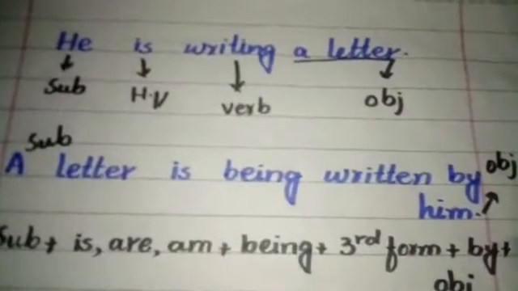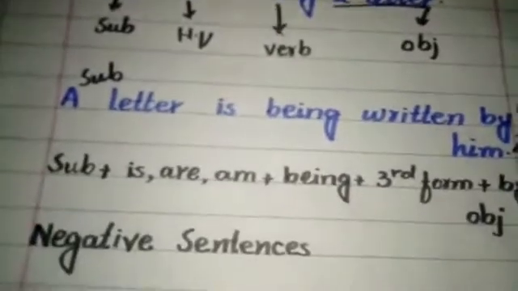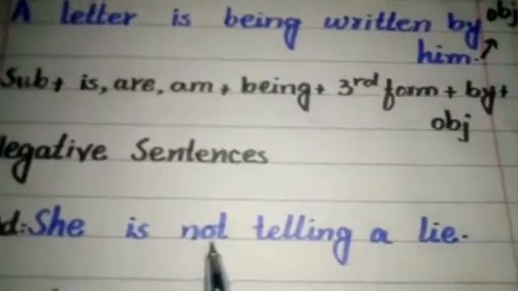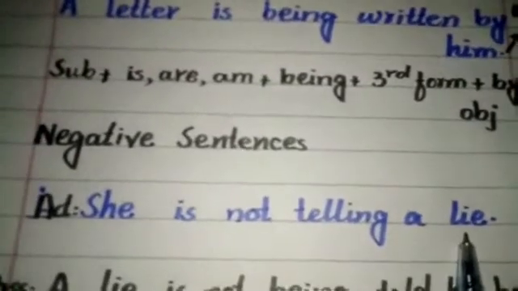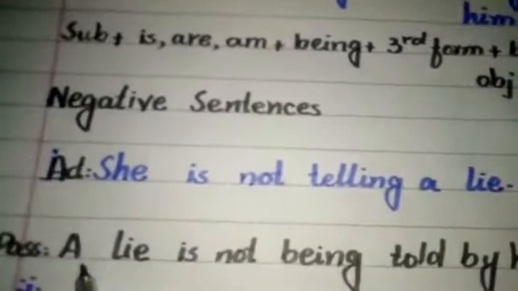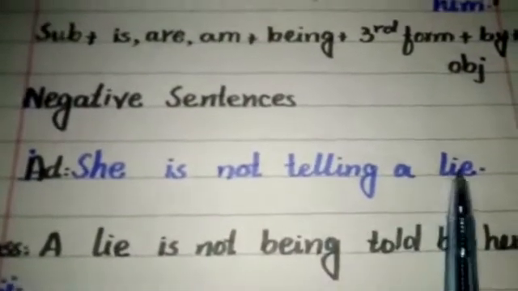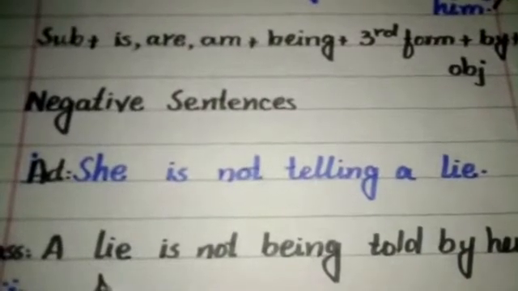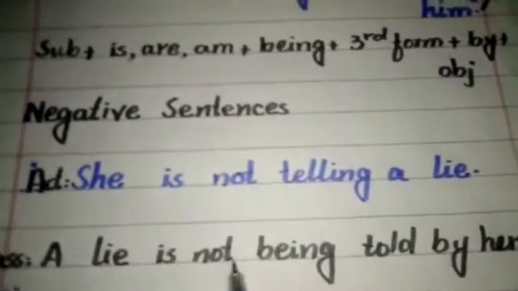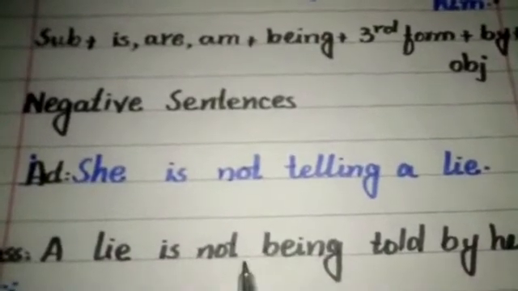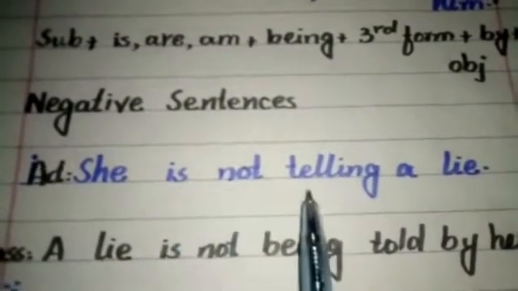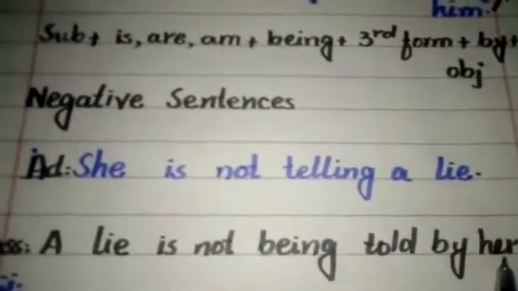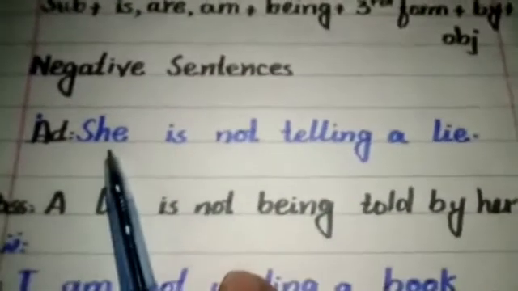This is our affirmative sentences. Now we will discuss the negative sentences. In negative sentences, the active voice sentence is: she is not telling a lie. So the passive voice of this sentence: a lie is our object in the active voice sentence, and it will change into subject in the passive voice sentence. A lie is not being. Not will be placed between is and being. A lie is not being told by her. Her is the objective form of she.